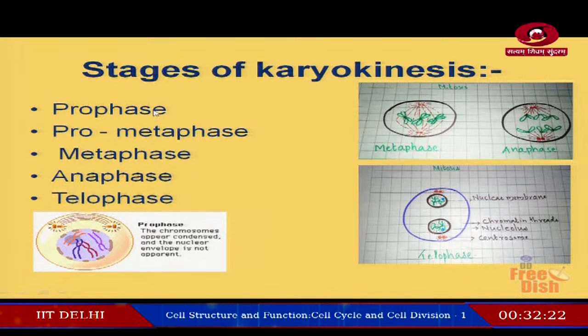The different stages here are prophase, prometaphase, metaphase, anaphase and telophase. So, here there are 5 different stages: prophase, prometaphase, then metaphase, anaphase and telophase.